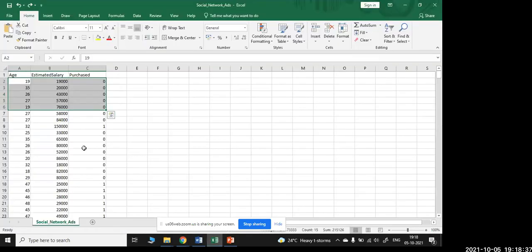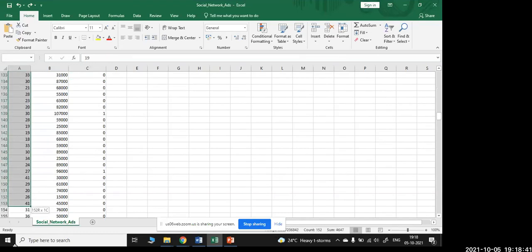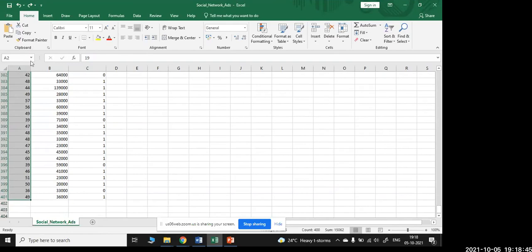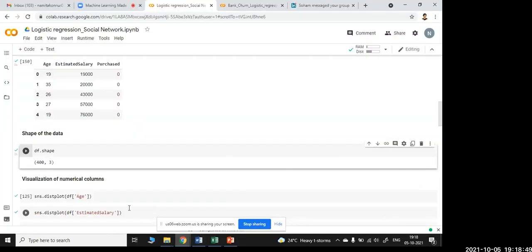So you can see here I have 3 columns, and the data set is 401 rows including the first heading, so 400 data rows are available. I just checked whether the data set loaded in my Colab is the same as the Excel sheet. If there is a mismatch, then you have to correct the data.